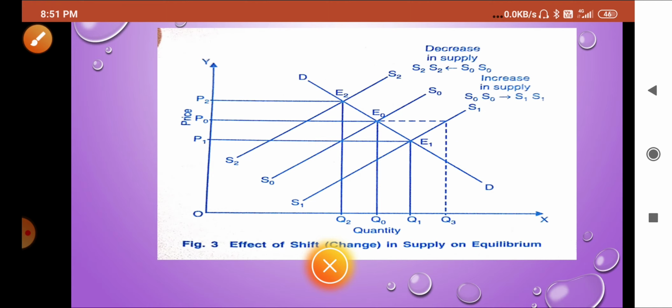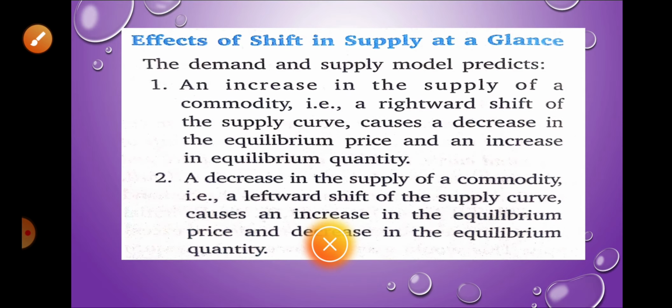So I hope you understood this one. Now we are going to the next slide. Effects of supply at a glance. So what we have seen in the graph that we explained: in case of increase in supply, rightward shift causes a decrease in equilibrium price, as I told you, and an increase in equilibrium quantity. I explained with the help of diagram. The opposite case is a decrease in supply: price will increase and quantity demanded will decrease. Both concepts I have made clear with the help of diagram.